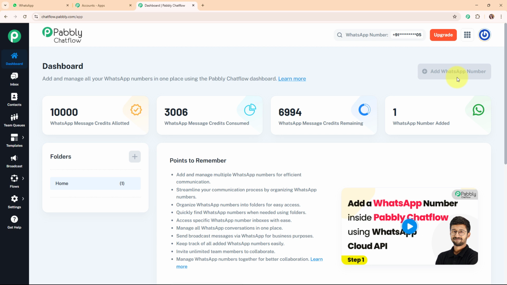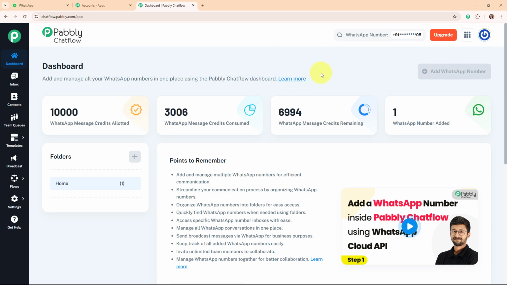So here you can add the WhatsApp number, and whenever you click on this add WhatsApp number, it is going to ask for the Meta access token, business account ID, and some other details. To get all these details, you need to set up your Meta account first, and to learn more about this in detail, you can check out the video uploaded on our YouTube channel for the same.